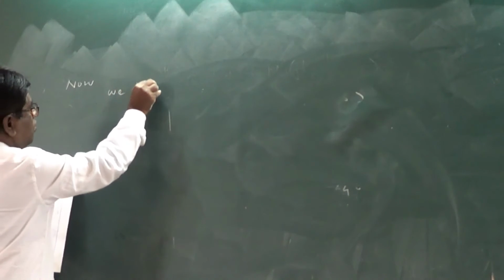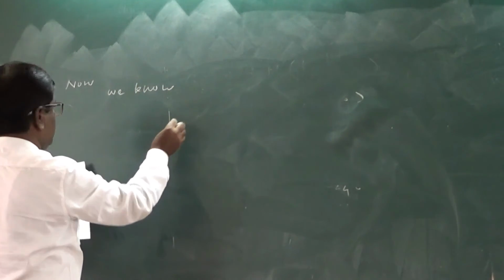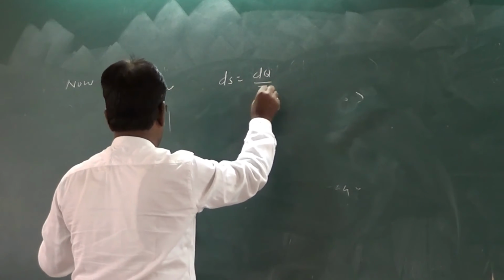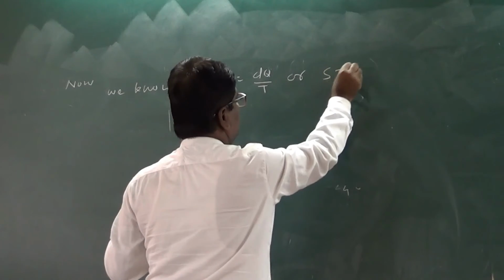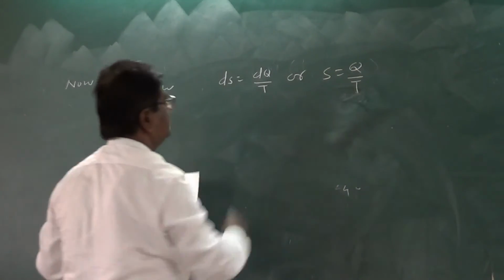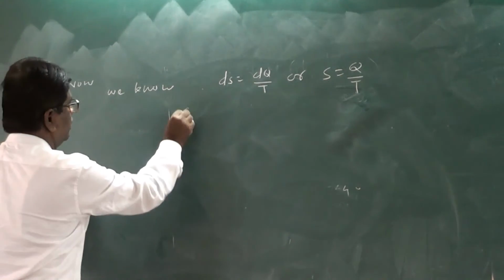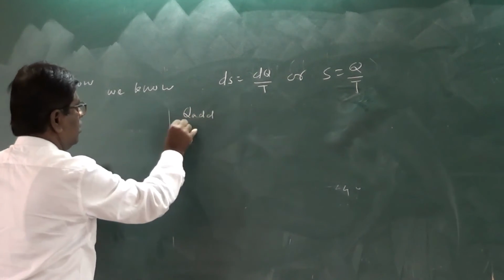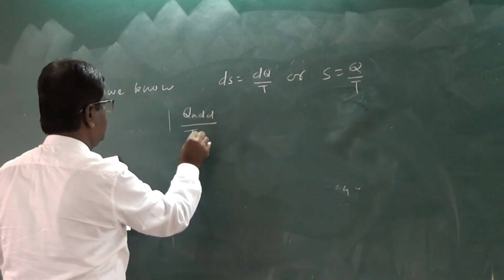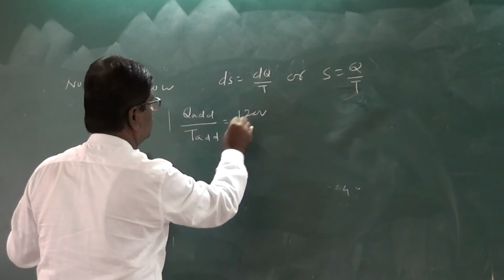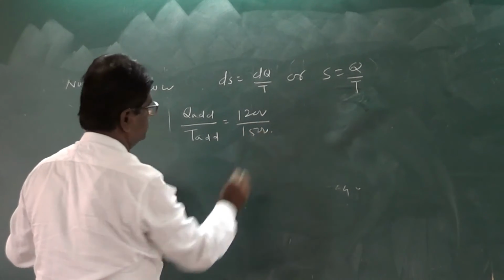Now we know again, ds is equal to dq by T, or S is equal to Q by T, the change in entropy or total entropy. Q added divided by T added is equal to 1200 divided by 1500.